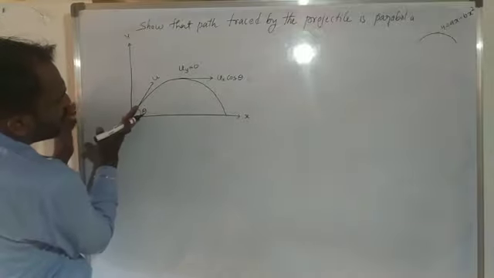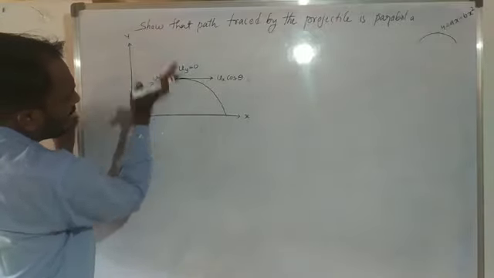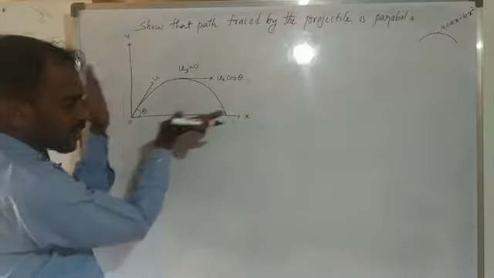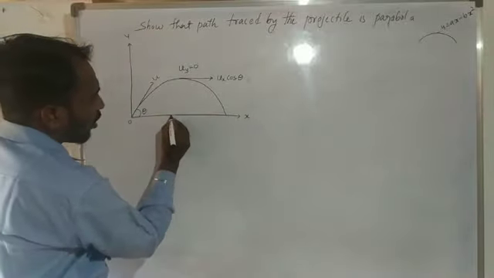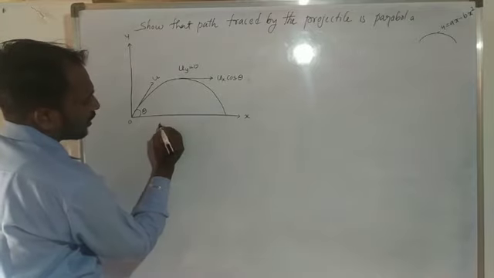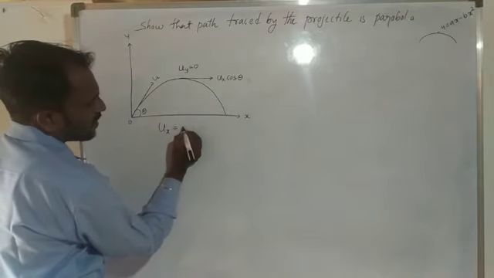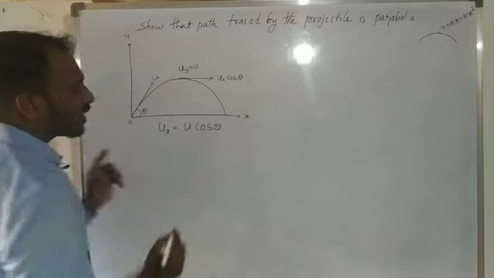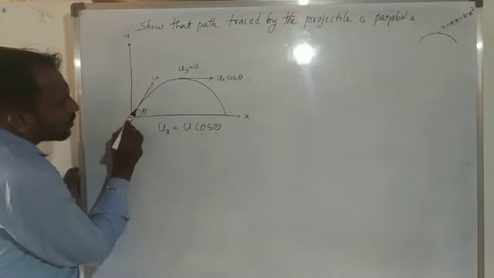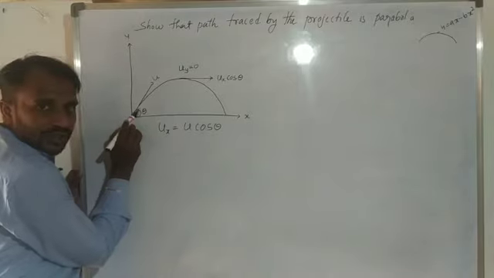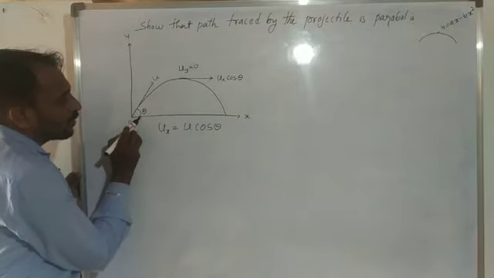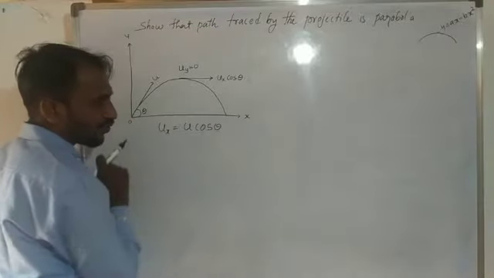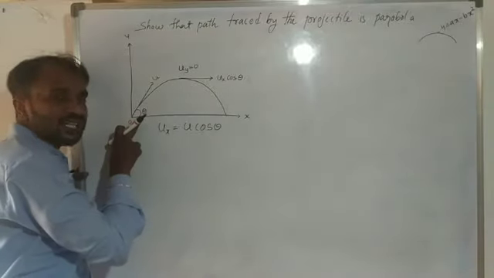Suppose this one is a projectile; these two we consider as components. Along the x-axis we consider ux. So ux is equal to u cos theta. Why cos theta? Because this one is an angle, present between the direction of projectile and the horizontal surface, where theta is present.